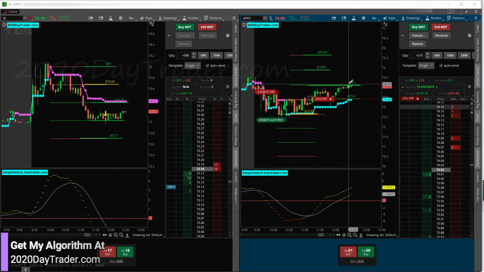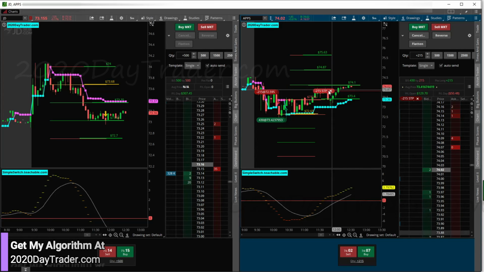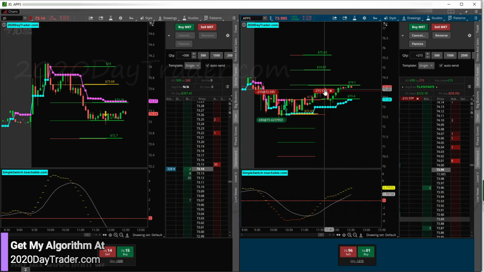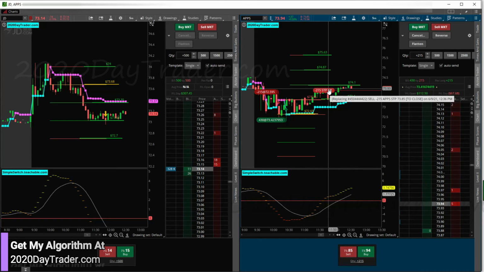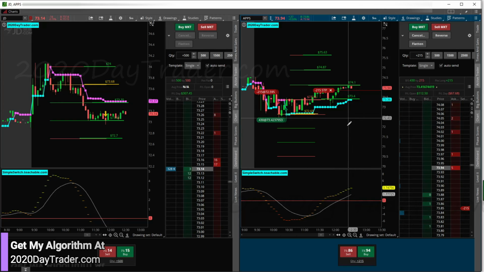It basically hit this target, which is all I can expect with the algo. I can't expect it to do more than that. Statistically, I know there's a high probability that it will hit these levels, these targets, but once it hits those targets, I don't really know what's going to happen after. So it's hit that target. I'm looking for it to break through that target, but I don't know that it's going to continue upward. And if I sit here hoping and wanting and wishing, then I might end up with a red trade. Or I'm going to have a red trade anyway, but a red day.